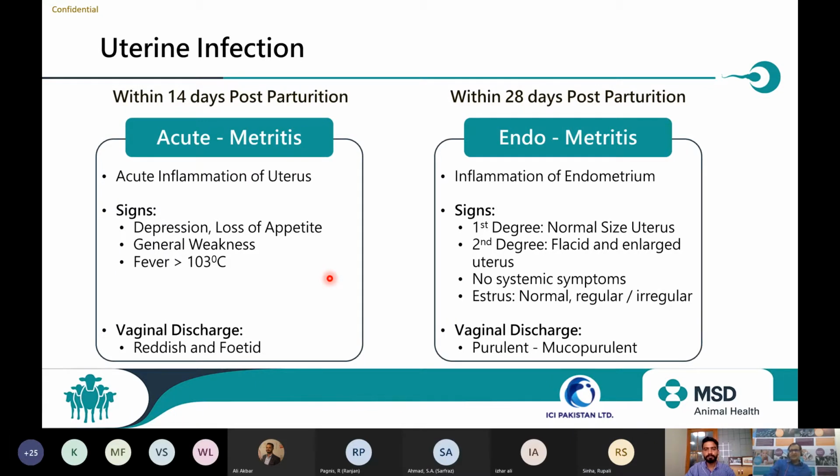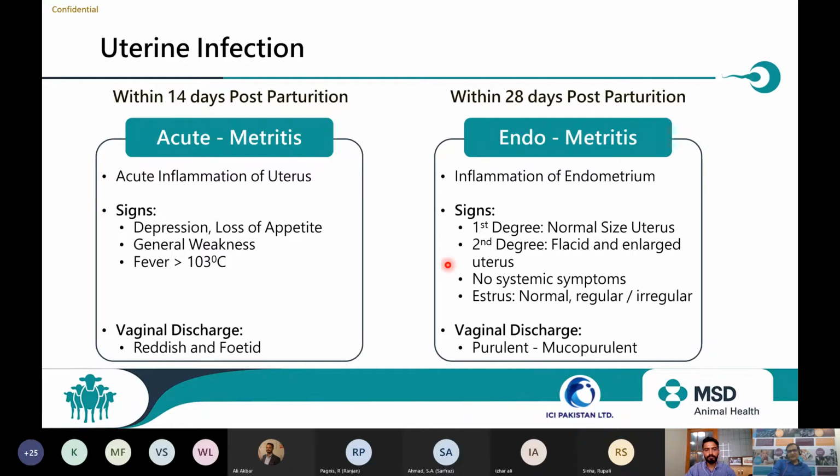Guys, please check the uterus at this moment, which we missed. Intrauterine treatment may be required in such animals. Check the uterus also. Udder and uterus have a beautiful relationship inside the body. They share a lot of blood circulation and many connections outside as well as inside. Please check that. The uterus plays a very vital role in such scenarios also.